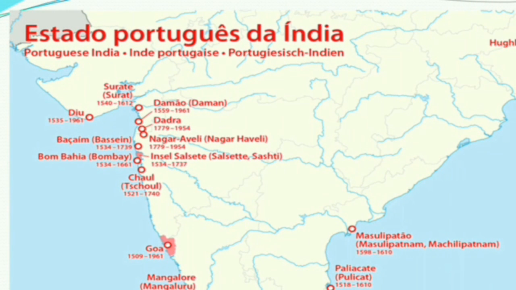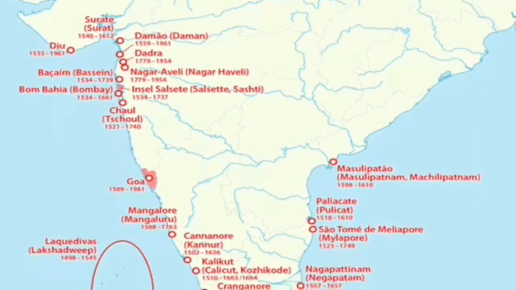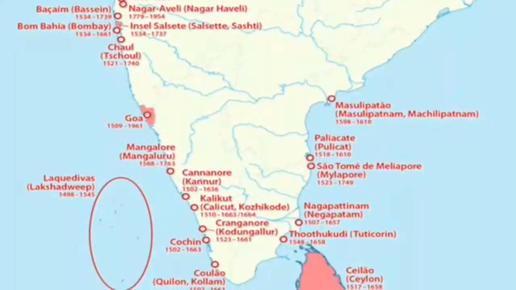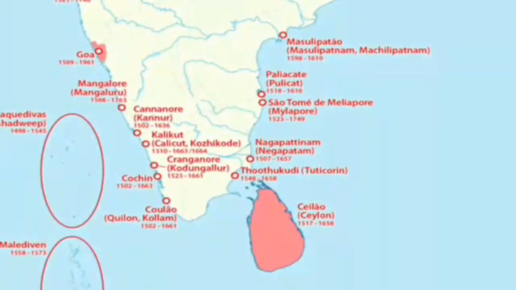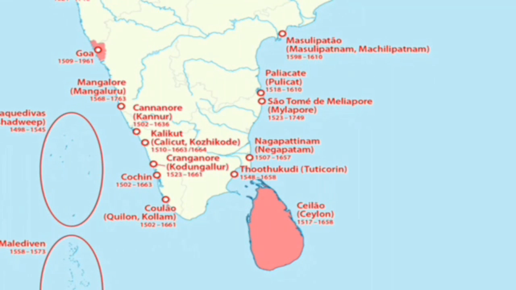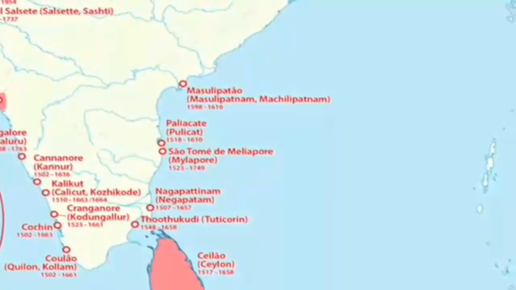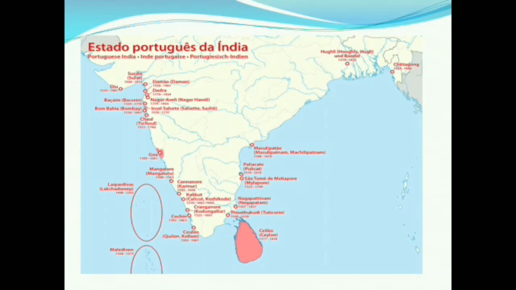First of all Surat, then Daman, then Dadra, then Goa from 1509 to 1961, then Bengaluru, then a port at Cannanore, then Calicut, where Vasco da Gama came first. Cochin was a major establishment of theirs. Then Nagapattinam, Pulicat, and Masulipattnam. These are all the establishments of the Portuguese. So this ends the Portuguese.